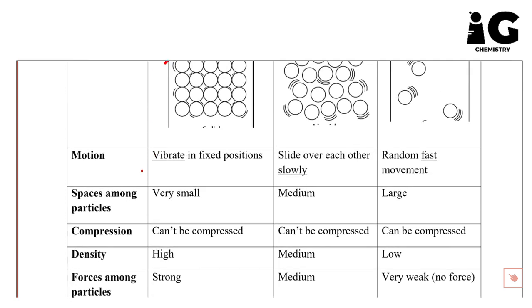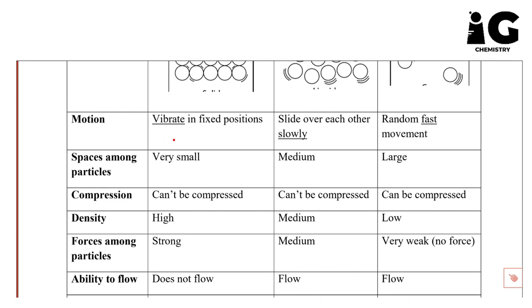For the point of motion or movement, particles of solids vibrate in fixed positions. And in case of liquid, they slide over each other slowly. Focus on this word slowly because it might be used as a keyword in your answers. And for the movement of gases, particles have random fast movement. So the word fast also distinguishes it from the slow movement of the liquids.